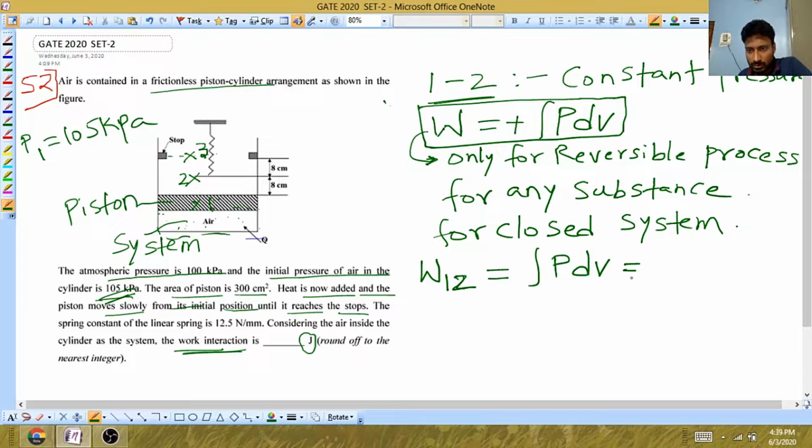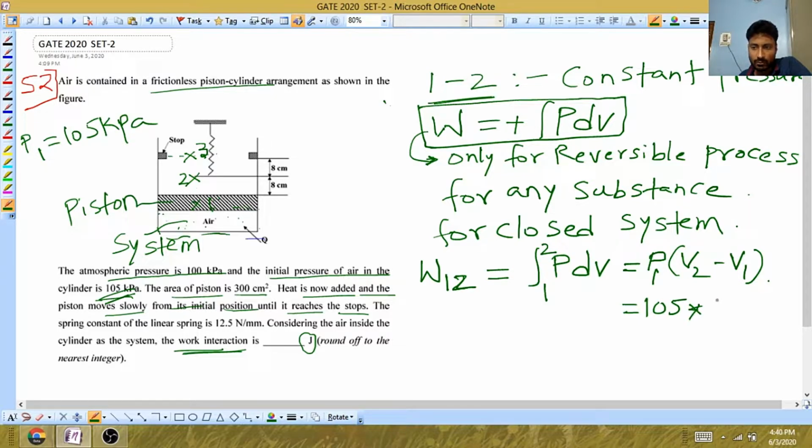Since the pressure is constant, you can take that pressure term outside the integration. So going from 1 to 2, this will be P times V2 minus V1, and this is the pressure at 1. So this pressure is 105.